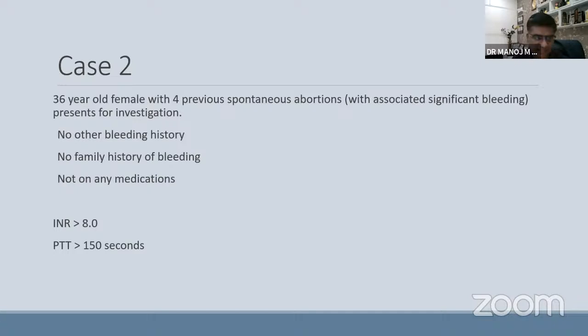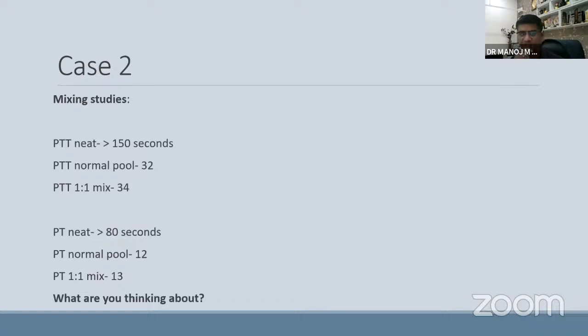Let's go for the second case. She is a 36-year-old female. History of recurrent abortions is there with associated significant blood loss. No other bleeding history, no family history, not on any medication. You do PT and PTT, both are sky high. PT on mixing, normalized.